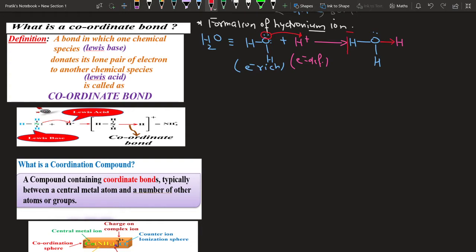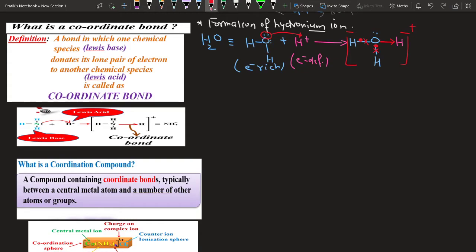Now this part is enclosed in the bracket, and it is written as what? Positive. This is the hydronium ion. Student, if you see, this bond is a normal covalent bond, as one electron is from hydrogen and one electron is from oxygen. There is an equal sharing of electrons. Here, if you see again, this bond is a normal covalent bond. This is because this one electron is of oxygen and one electron is of hydrogen.